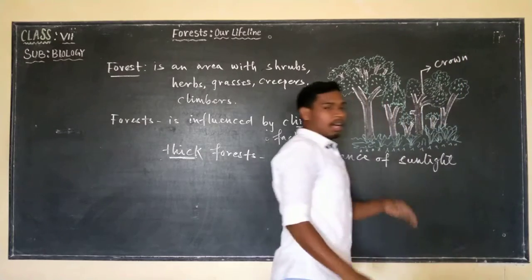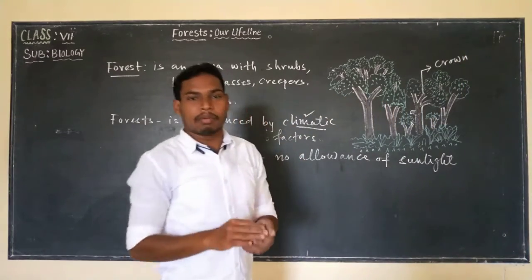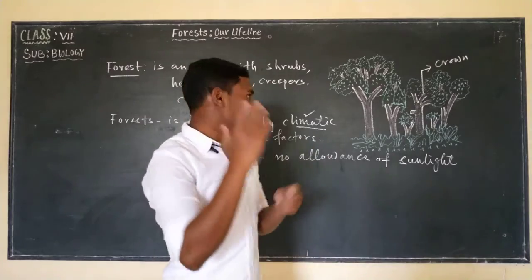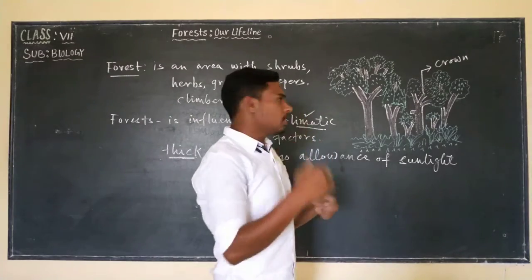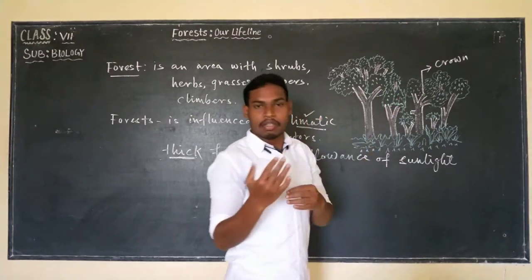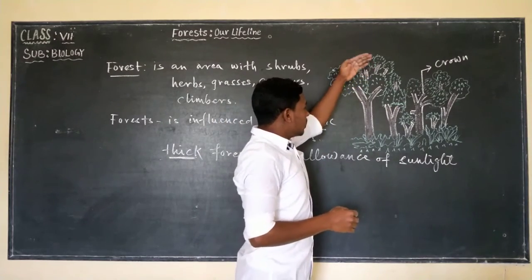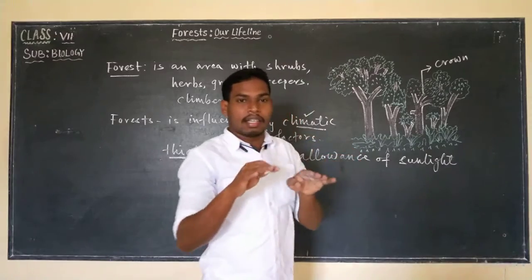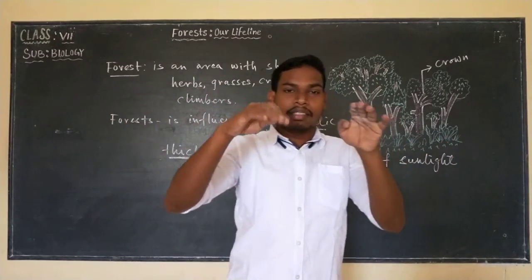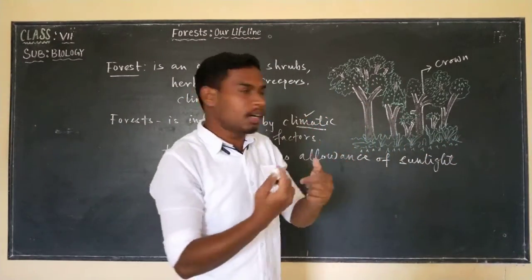And we also find some of the trees that grow taller than the other trees. They grow taller than the other trees, and they cover the trees that are growing under, and they form what? Canopy.